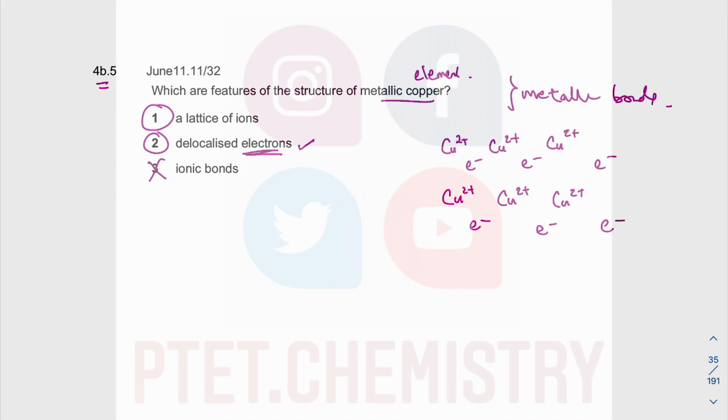Ionic bonds exist between cations and anion. Electron is not anion, okay? Ionic bond will exist in compound, not elements, okay? So metals are elements. So only 1 and 2 are correct, so answer will be B.